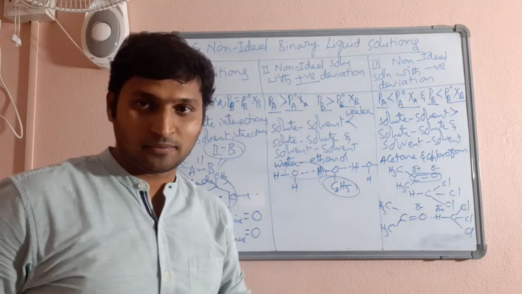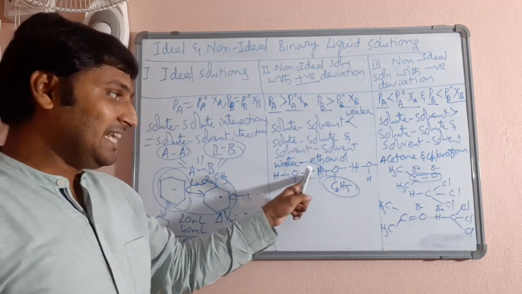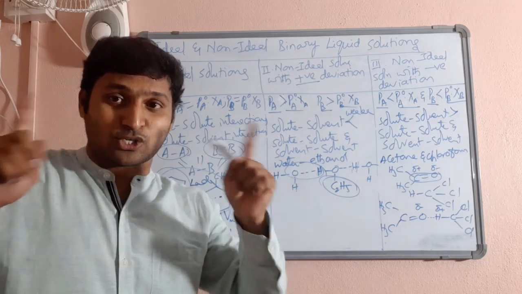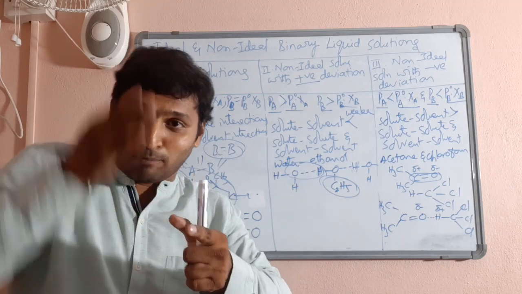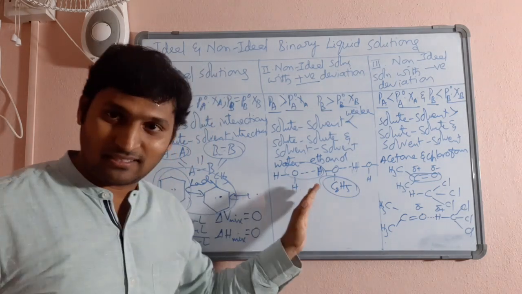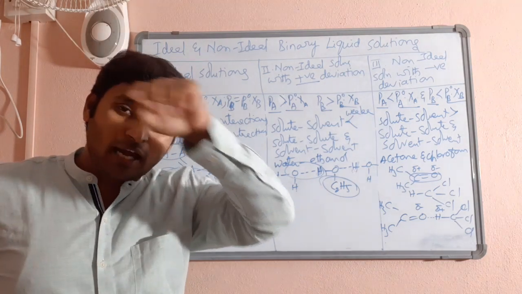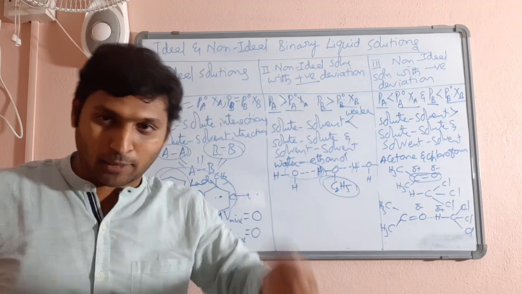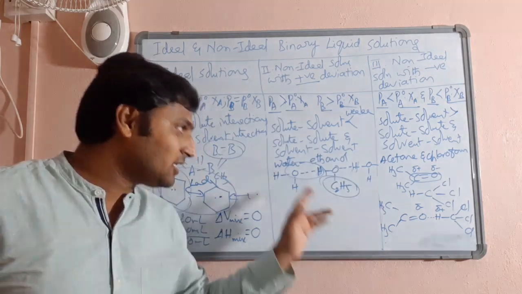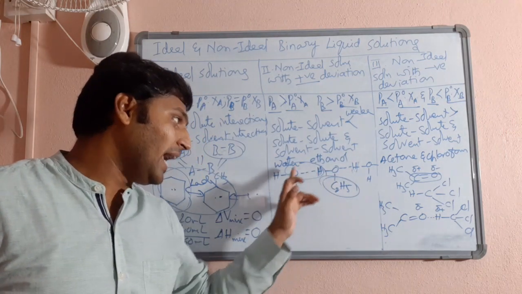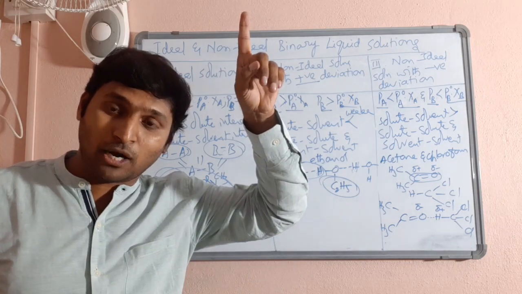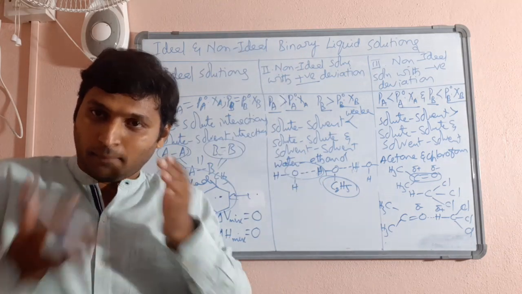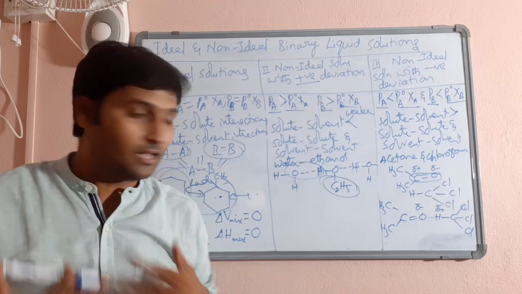Whereas coming here, existing previous forces were stronger. After mixing, such strong forces are broken. For example, you take this example only. Intermolecular hydrogen bonds between water and water are broken. I agree intermolecular hydrogen bonds are formed between ethanol and water. Now breaking of water-water hydrogen bonds will absorb energy. Breaking bonds absorbs energy.